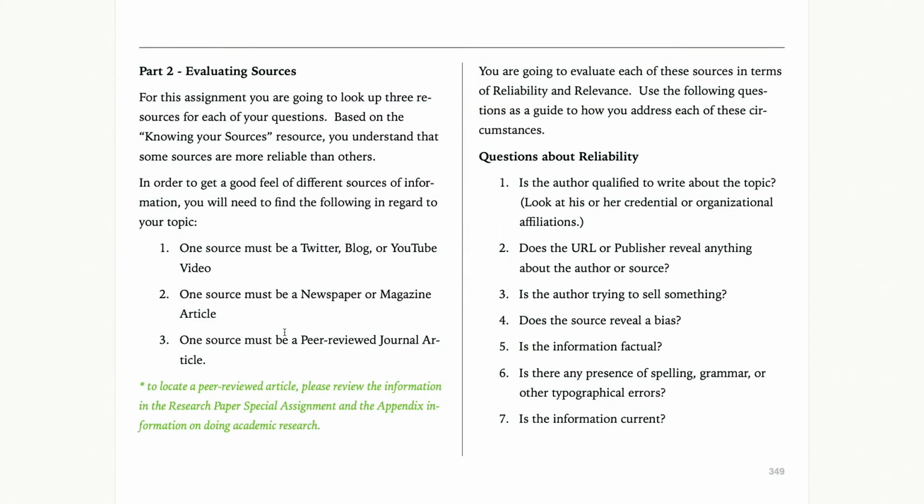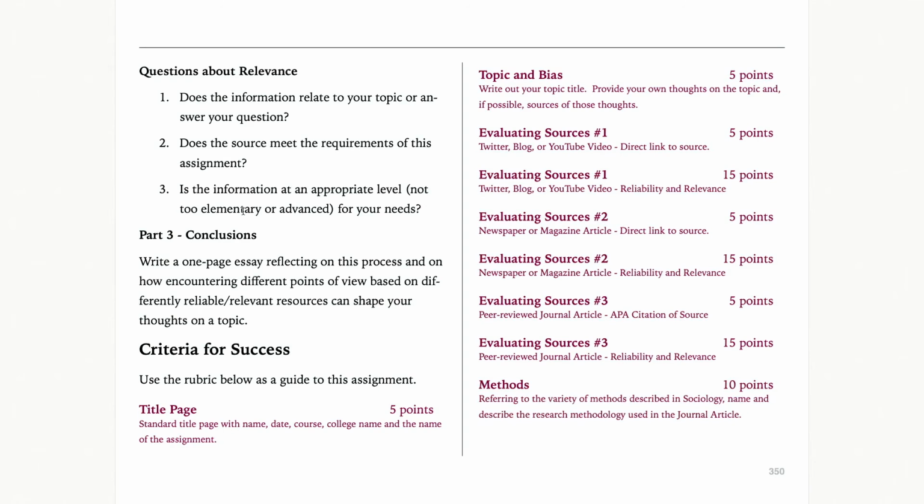What you're going to be doing is asking questions, and I've listed those questions inside of the instructions here. So the ways in which you can question the reliability of the Twitter, blog, or YouTube, and the questions of reliability for the newspaper or magazine, and the questions about reliability for the peer-reviewed journal. You have to ask all these questions for each source. So you go through these sources, and then there's questions about relevance, and then you draw your conclusions.